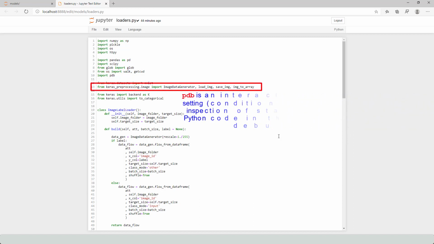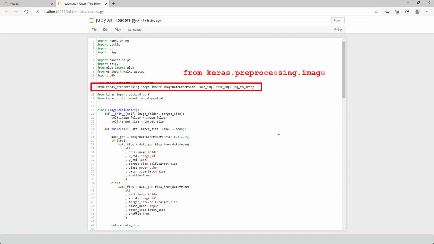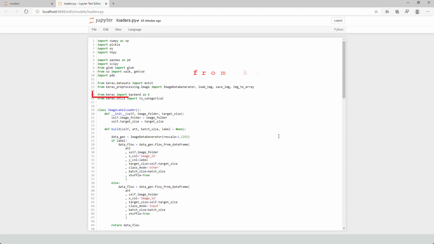keras_preprocessing.image. In my case, the keras_preprocessing.image package worked. If it does not work, you can use the keras.preprocessing.image package. Import backend as K. If you want to write Keras modules compatible with both Theano and TensorFlow, you have to write them via the abstract Keras backend API.